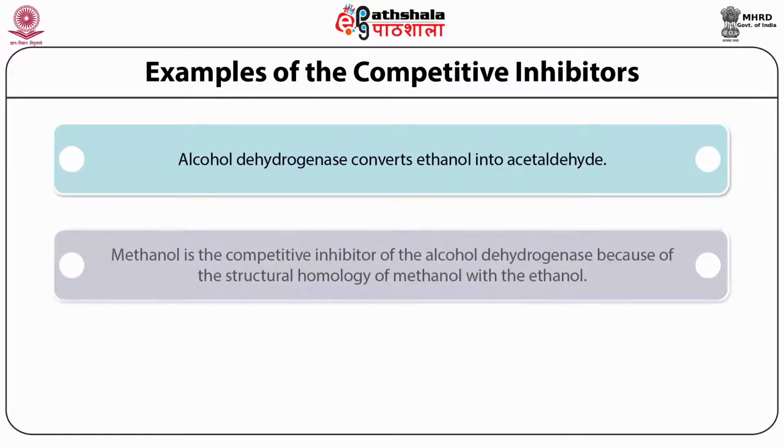You also know that if methanol poisoning is there in the ethanol, it will lead to the death of the individual who takes methanol-containing ethanol. If you see the methanol and ethanol structures, they are very similar to each other, because ethanol has an additional CH2 group. It is CH3CH2OH, while methanol is CH3OH. So structurally they are similar.